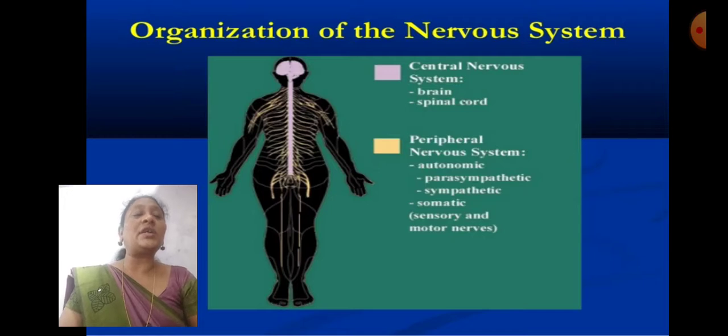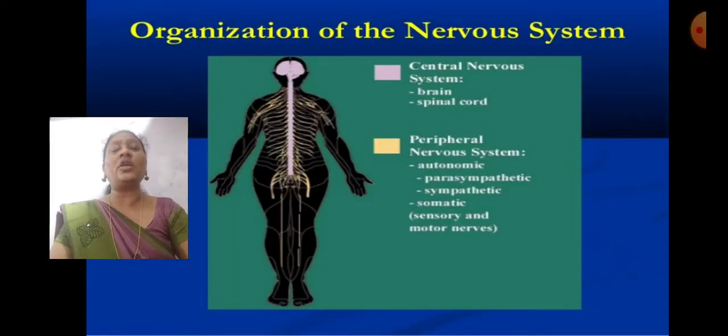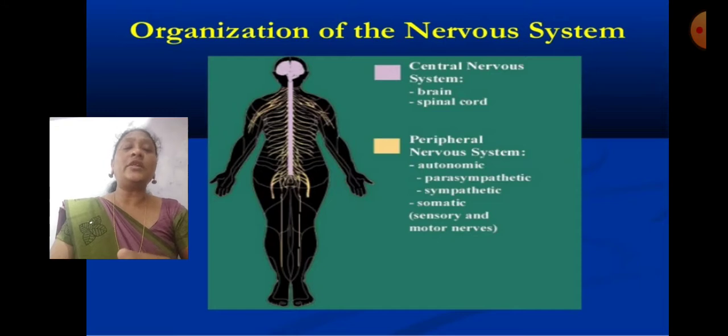These are the organization of the nerve cells: central nervous system, peripheral nervous system, and the autonomic nervous system. So these are all the different types of tissues which are present in the human body. Epithelial tissue, including cuboidal, columnar, and glandular tissue, are the protective tissues.